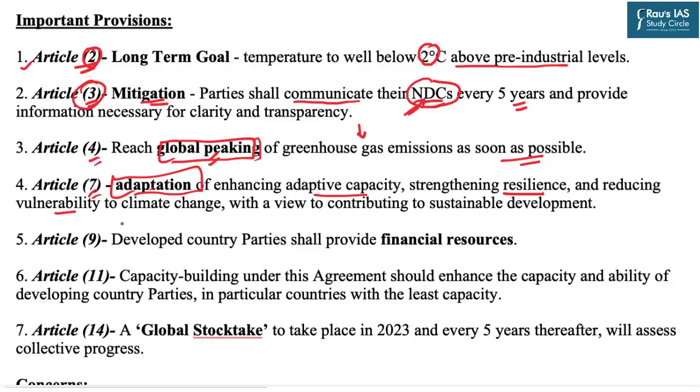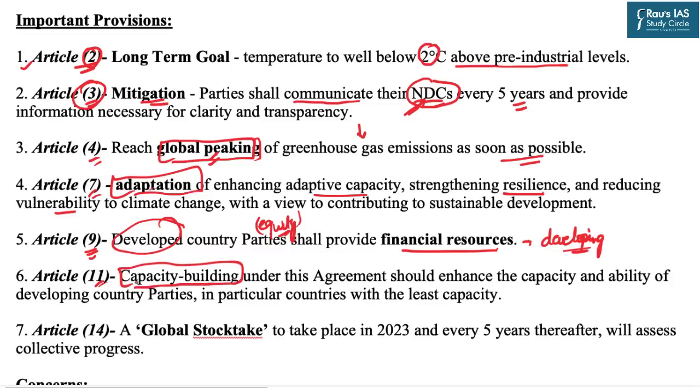related weather extreme events. Article 9 deals with the provision that developed countries shall provide the financial resources to the developing countries. Now this is based on the principle of equity. Because the developed countries are well versed with technology as well as finances, it is their responsibility to transfer those things to the developing countries so that the global climate action can take place. Article 11 talks about the capacity building under this agreement.